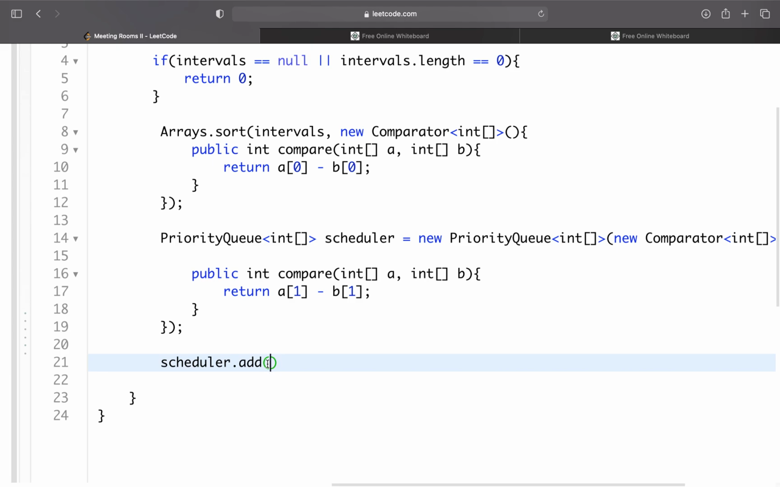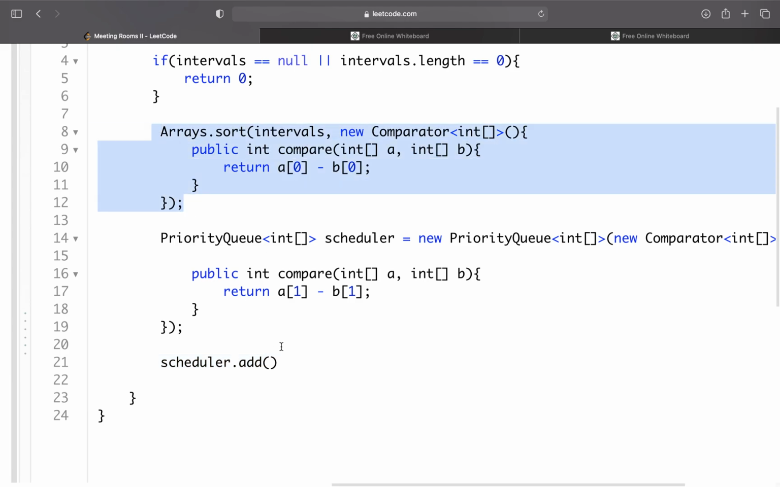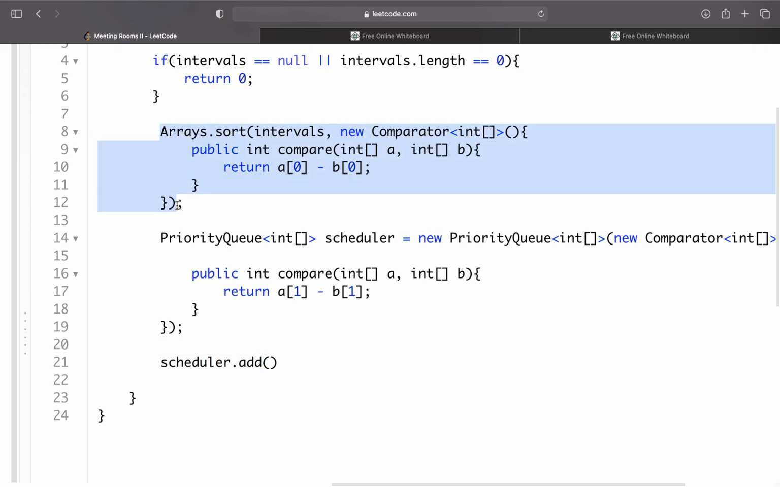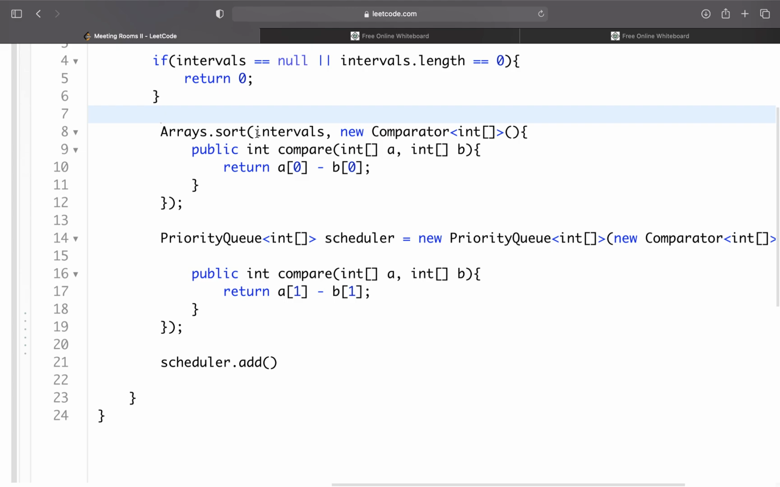Okay, anyway, so scheduler.add. We're going to add our first meeting because we know we at least have one meeting scheduled today. Bill's meeting is the first meeting scheduled for the day, so let's add it into our priority queue so that for every other meeting, we can ask Bill if he has a free space. Wait, what are we adding? Okay, we're adding the first meeting, so intervals at 0. That will represent our first meeting.